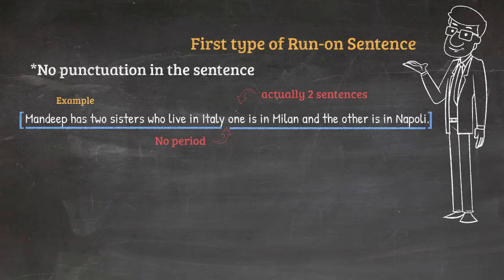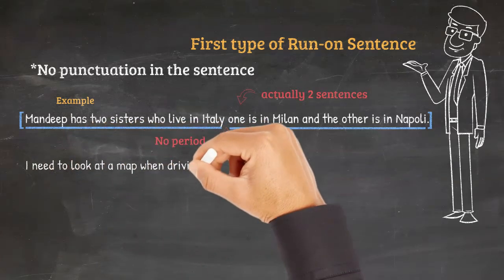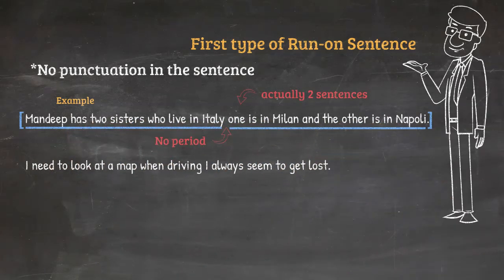Another one. I need to look at a map when driving. I always seem to get lost. Same problem. We have two sentences and there's nothing to separate them. The easiest way to fix this problem is to put a period between the two sentences. In other words, to make two sentences out of one. I need to look at a map when driving, period. I always seem to get lost.